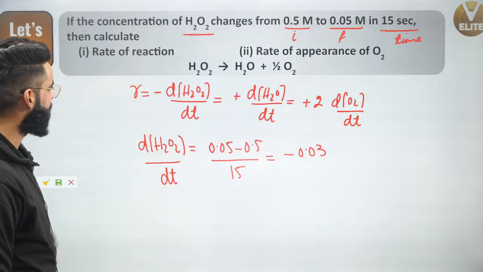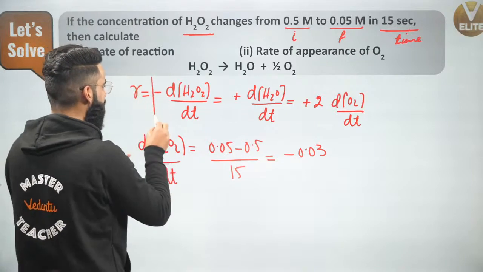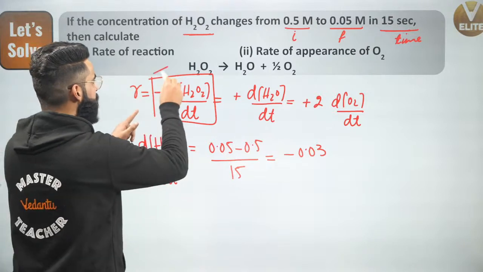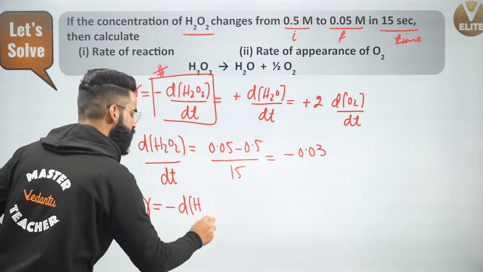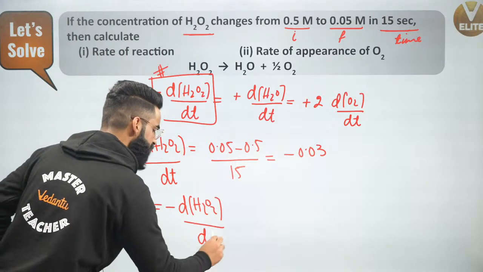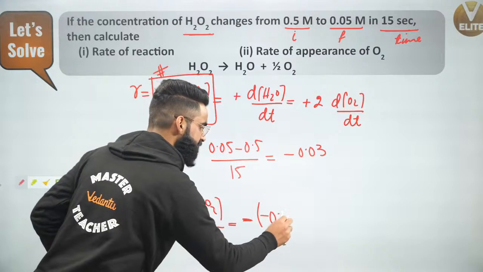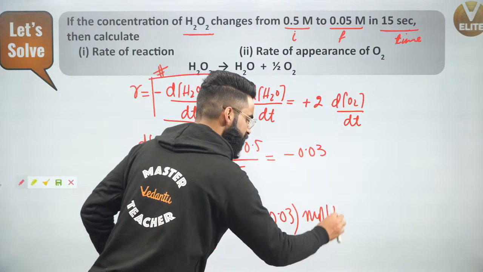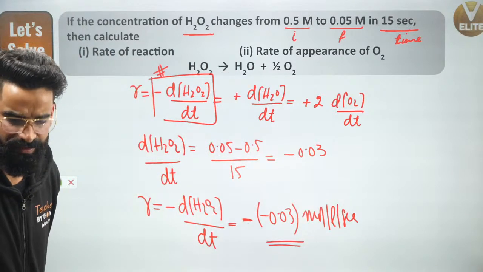Now what am I supposed to calculate? I'm supposed to calculate the rate of the reaction. The rate of reaction I can calculate from this or this or this, right? So I'll first of all use this term. I can say the rate of reaction is minus d of H2O2 divided by dt, which is going to be equal to minus, keeping as such, d of H2O2 upon dt is minus 0.03, and its units are going to be moles per liter per second. So people, you got the rate of reaction as 0.03 moles per liter per second.